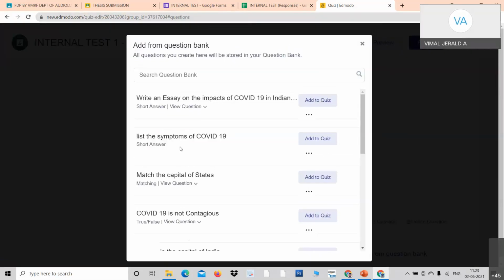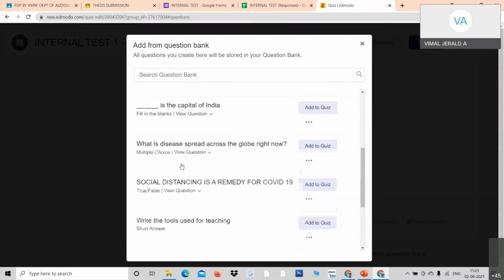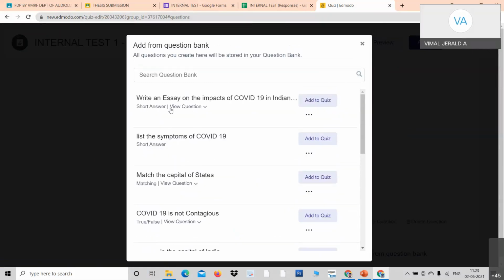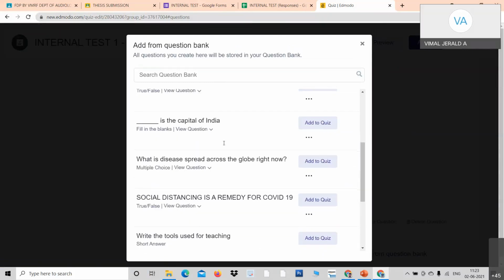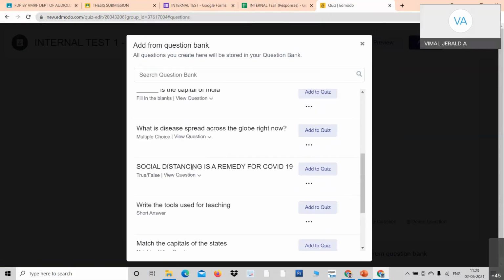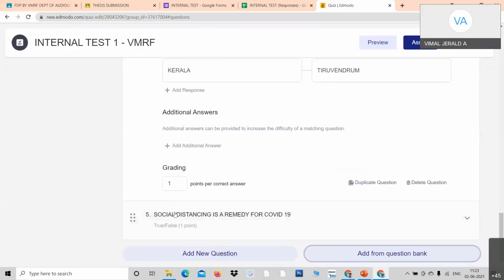Add from question bank. Look at here. There are so many questions here, so I can add any of the questions. For example, write an essay, list the symptoms, match the capitals of the states, COVID. See, these are all different questions that I have. Okay, I just add this to quiz. When I click add, automatically this question is added. Look at here, this question is added.